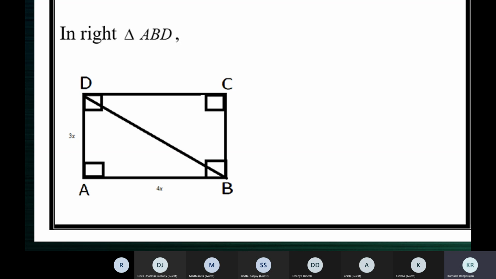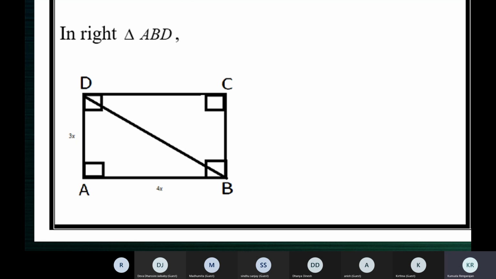First, using the ratio, we assumed 4x and 3x. Let the length be 4x, let the breadth be 3x. Then the diagonal is given as 25 centimeters, so we connected BD and BD is 25. Now, since we have a right triangle ABD, we applied Pythagoras theorem. You need to construct some equation, only then you can solve and find something. With the information you have, you need to construct some equation.